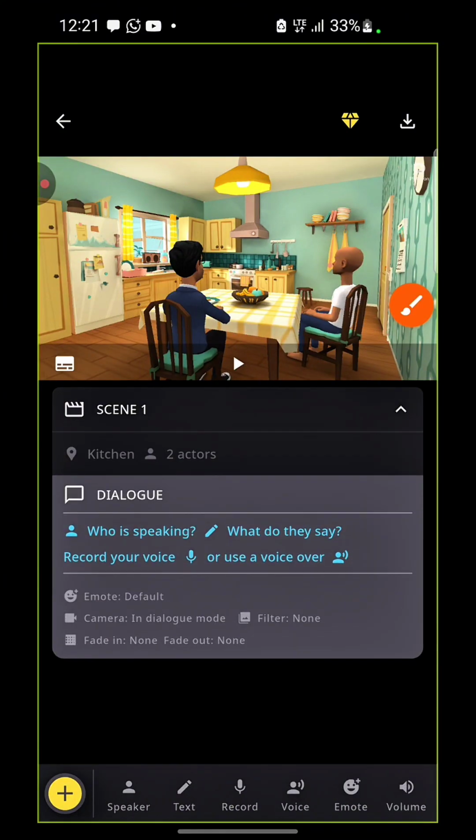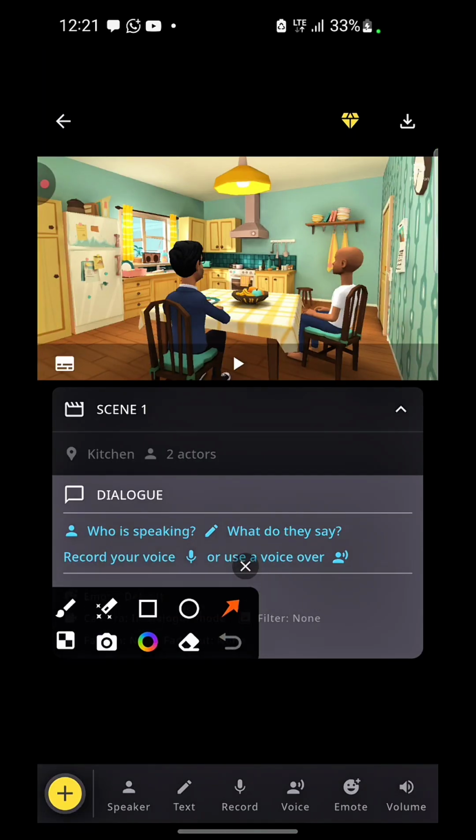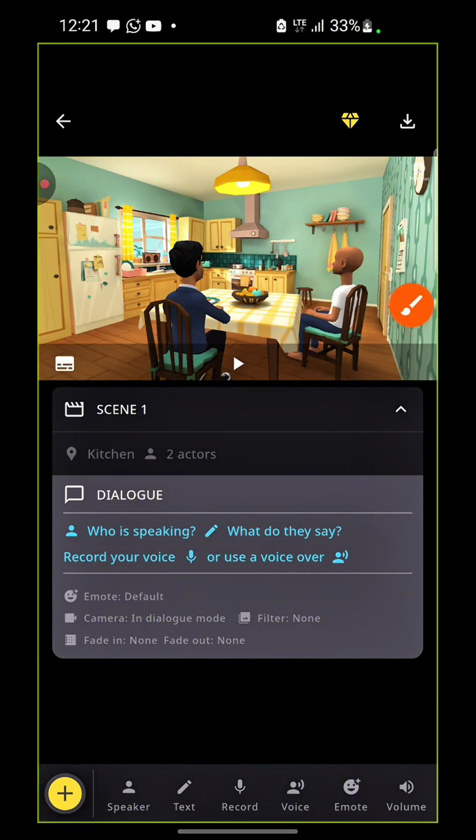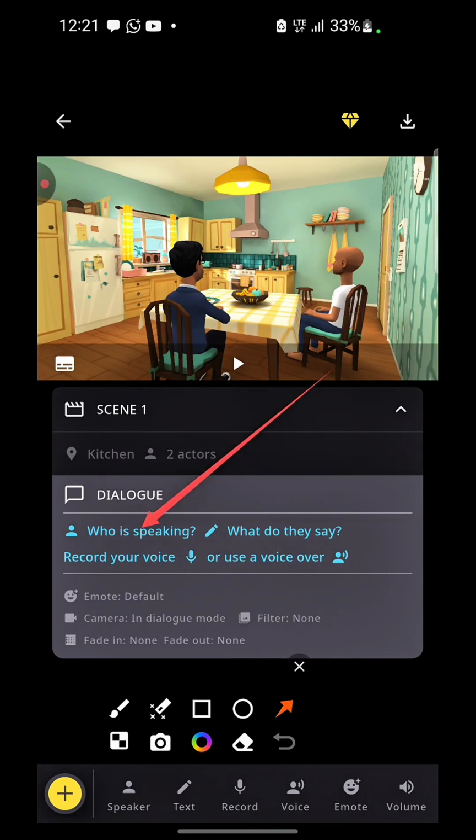Remember, I told you you should have your script ready already. Once you click on that dialogue, you will see who is speaking, what do they say, right? So now what you want to click on is this who is speaking, so that we can choose who is supposed to speak and who is not supposed to speak.